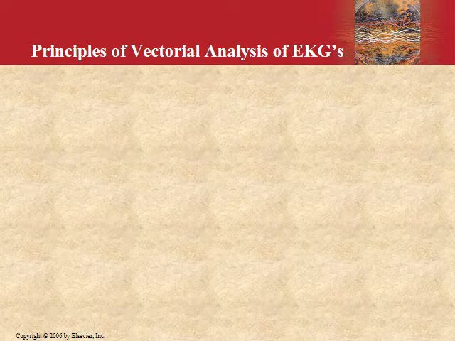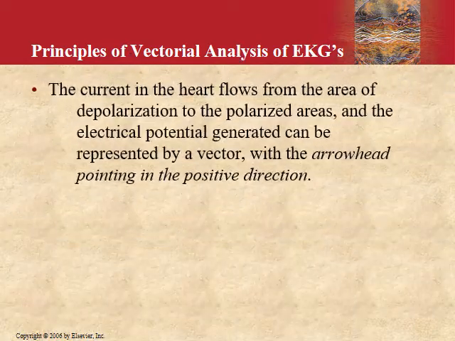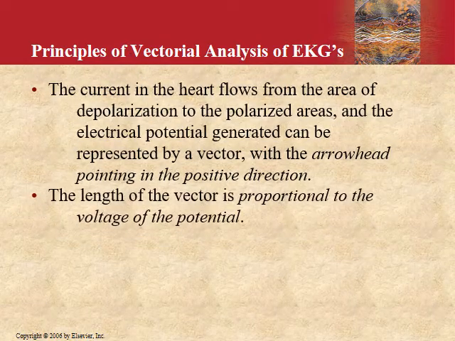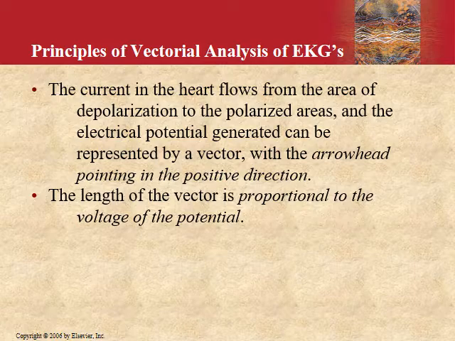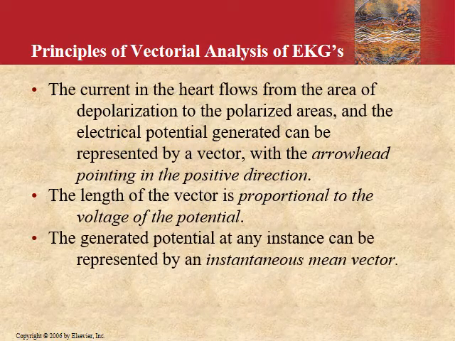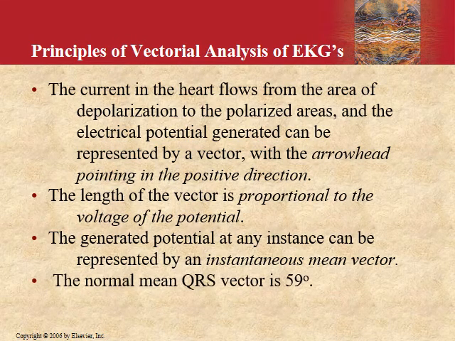Certain principles regarding vectorial analysis are that the arrowhead of a vector usually points in the positive direction, and the length of the vector is proportional to the voltage of the potential. There are a lot of impulses which vary in size, intensity and direction, so they sum up to form an instantaneous mean vector. The normal mean QRS vector is about 59 degrees.